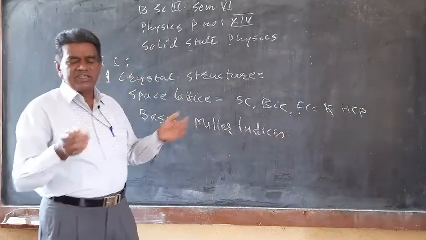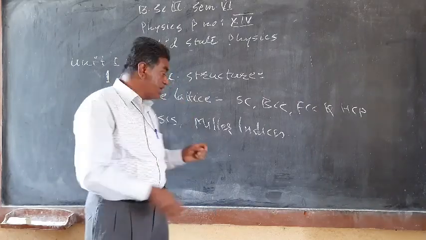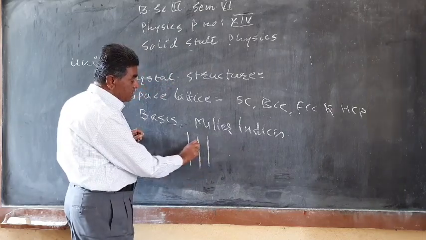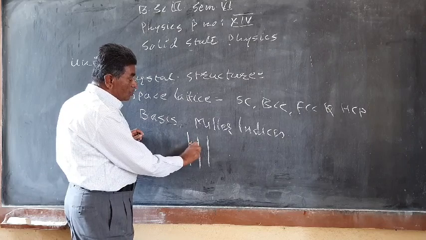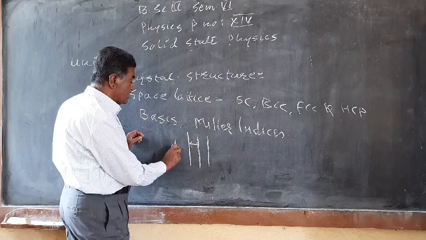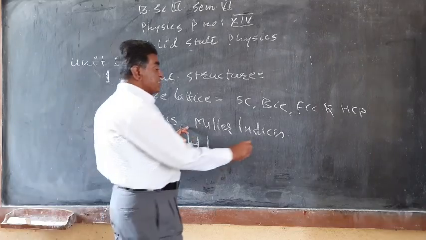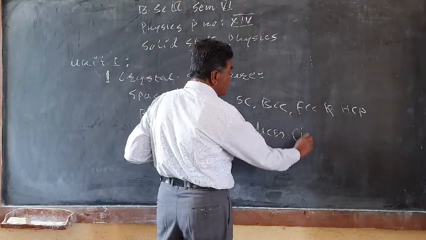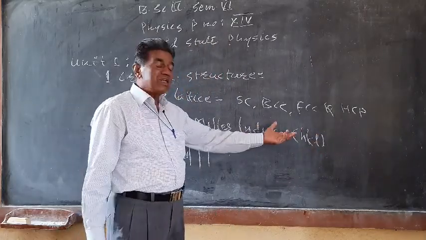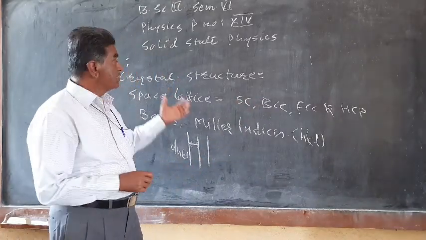In a crystal, there exist so many sets of parallel planes, and the perpendicular distance between those planes, for example if this is a set of parallel planes in a crystal, is known as the interplanar spacing, and it is denoted by d or d_hkl. So we also have to study the relationship between d_hkl, the Miller indices, given by the symbols hkl, and the lattice constant, which we have to see in this crystal structure.